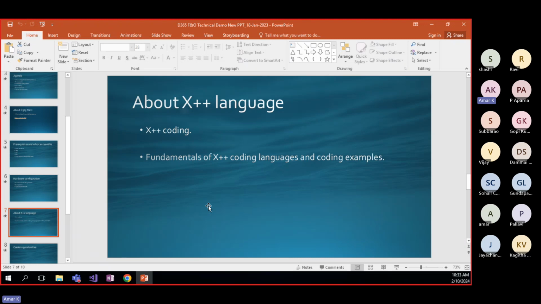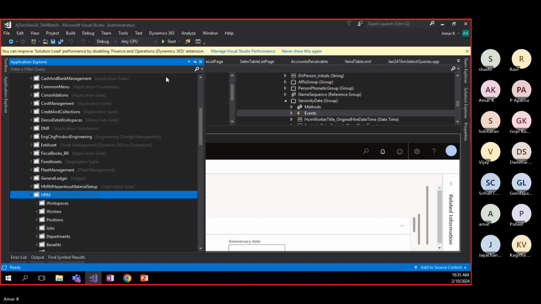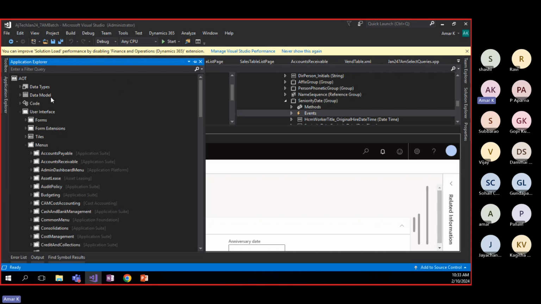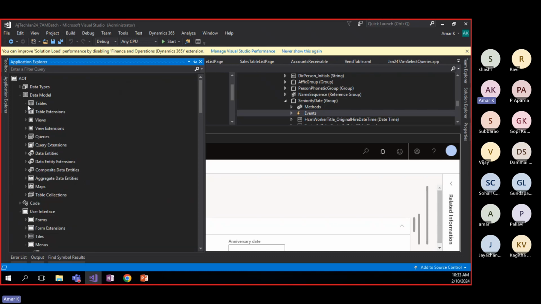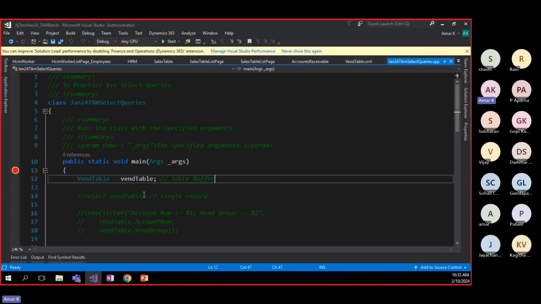But here your SQL Server is already configured, so directly we can go to that table here, writing simple queries. Let's see here, select from a table. Directly we can get that record.